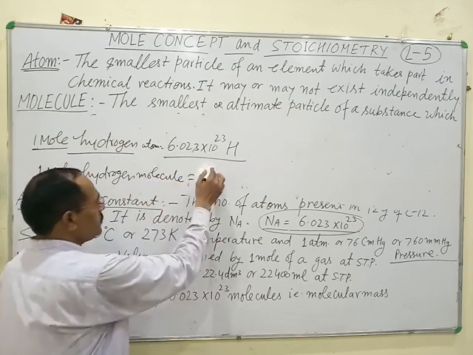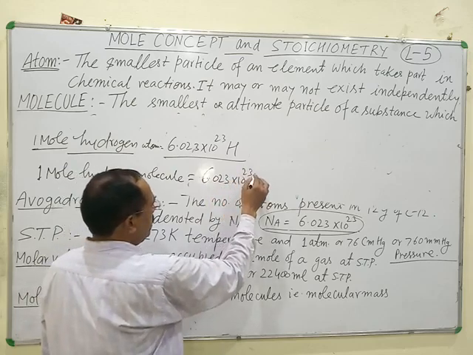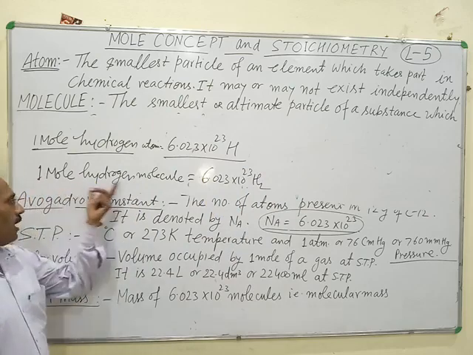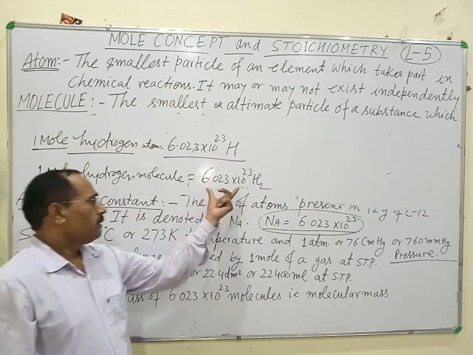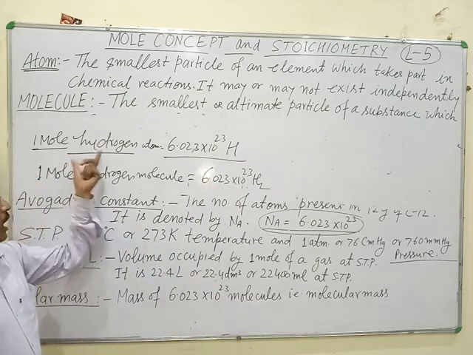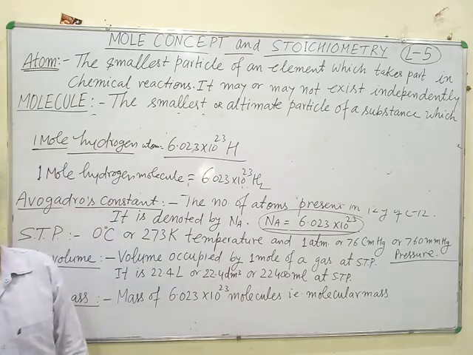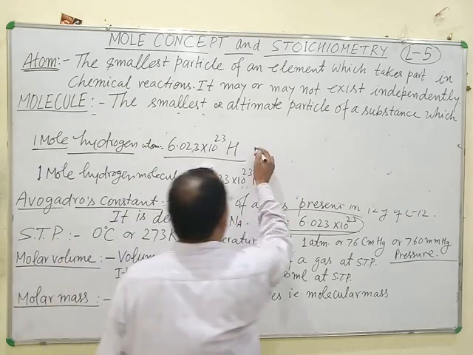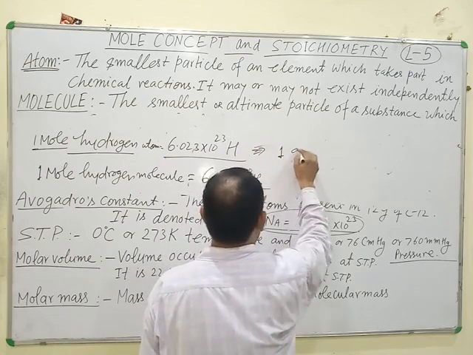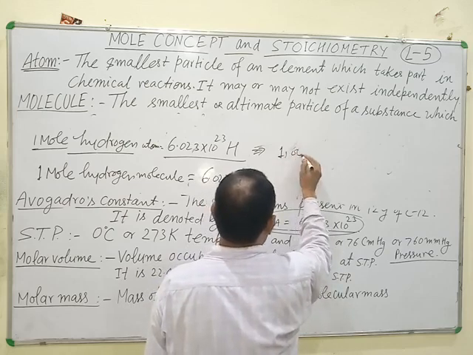It means 6.023 × 10^23 H2 molecules. 1 mole hydrogen molecule means Avogadro number of hydrogen molecules. 1 mole hydrogen atom means Avogadro number of hydrogen atoms, whose mass is equal to 1 gram, or exactly 1.008 gram.